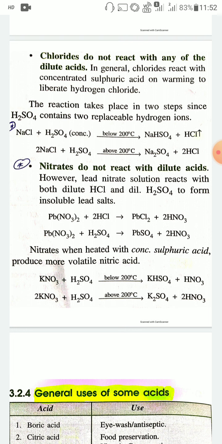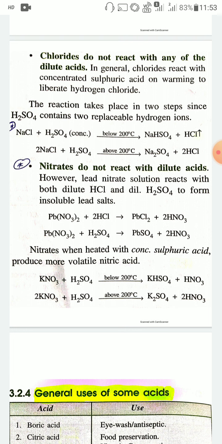When sodium chloride reacts with sulfuric acid, the reaction takes place in two steps, since sulfuric acid, H2SO4, contains two replaceable hydrogen ions. In the first step, NaCl reacts with concentrated sulfuric acid, H2SO4, below 200 degrees Celsius, and produces sodium hydrogen sulfate plus hydrogen chloride gas.